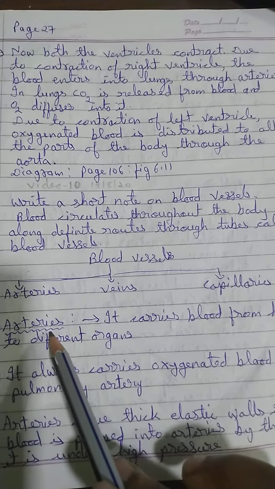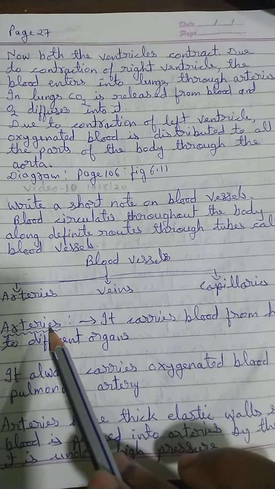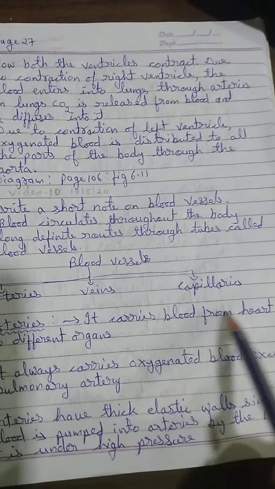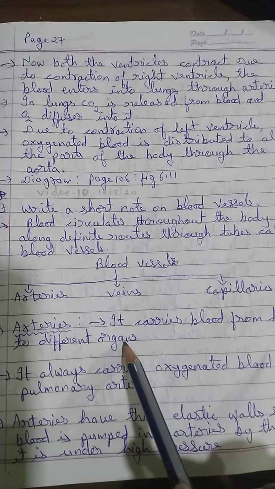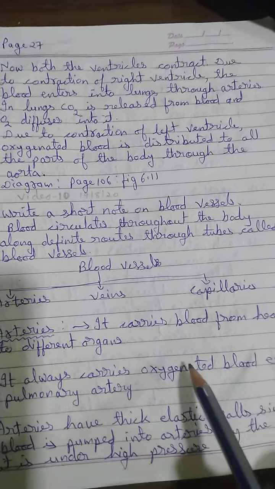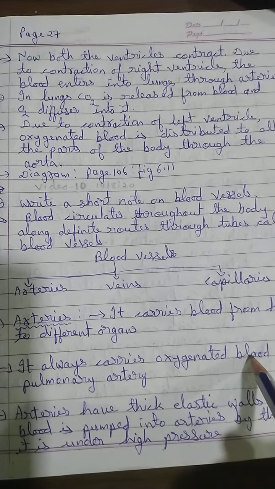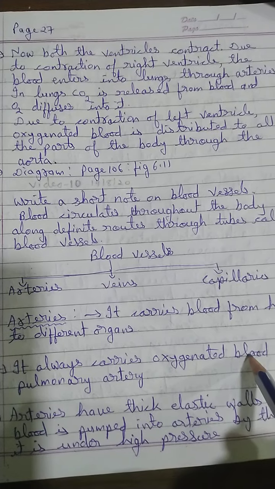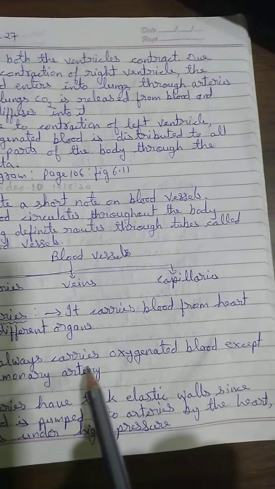Arteries are the blood vessels. They are thinner ones. They carry blood from the heart to different organs. These blood vessels always carry oxygenated blood. That means blood which flows in the arteries contains oxygen, except the pulmonary artery.